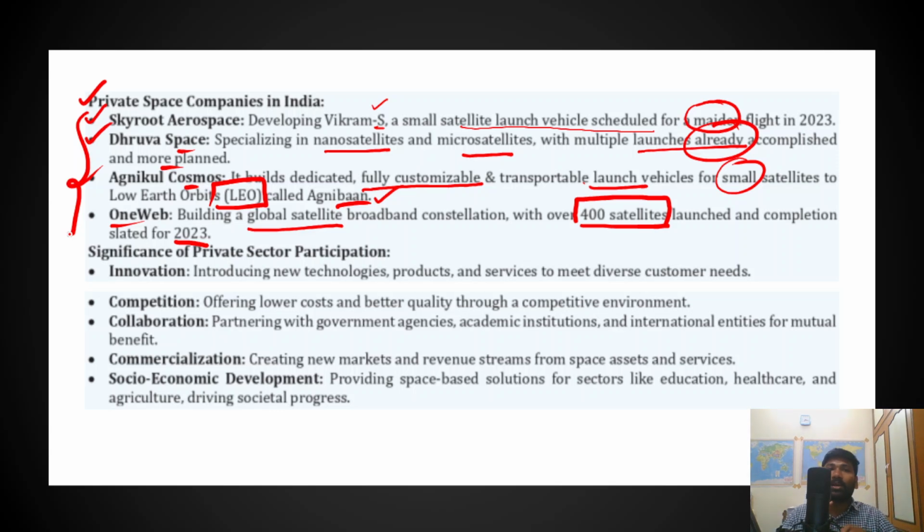Now remember, if you are asked any answer on private sector presence in India's space economy, India's space sector, you must mention these different private space firms. That's how you could enrich your answer, score good marks, and differentiate your answer from the answers of other students, right? So these are the private space companies: Skyroot Aerospace, Dhruva Space, Agnikul Cosmos and OneWeb.